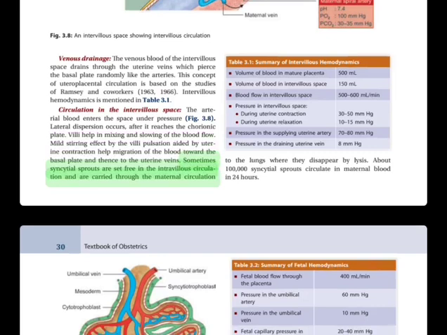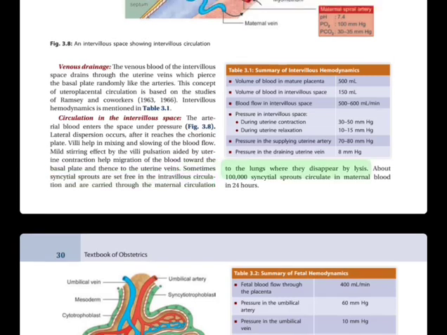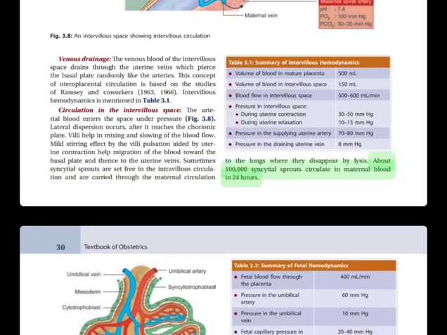Sometimes syncytial sprouts are set free in the intervillous circulation and are carried through the maternal circulation to the lungs where they disappear by lysis. About 100,000 syncytial sprouts circulate in maternal blood in 24 hours.